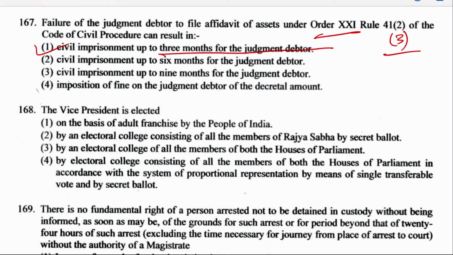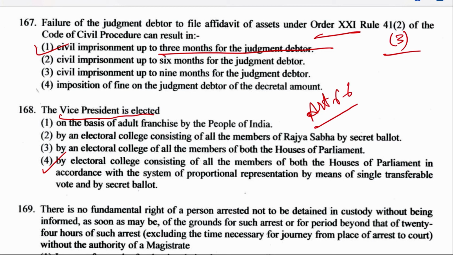Now the questions from CPC have ended, and it is from Constitution. The Vice President is elected. Where is election of Vice President mentioned? It is under Article 66. Right answer here is option number 4. By electoral college consisting of all the members of both houses of parliament in accordance with the system of proportional representation by means of single transferable vote and a secret ballot.